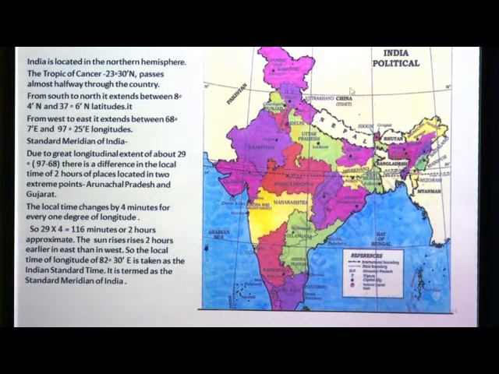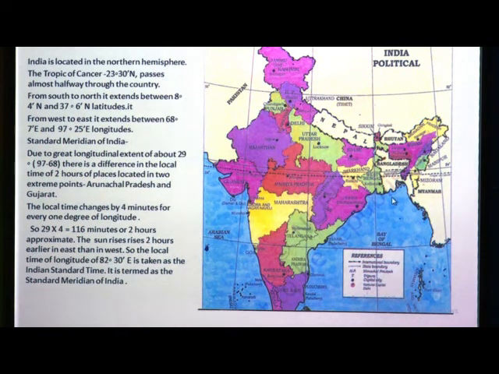Due to this great extent there is about 29 degrees difference, which comes to approximately 2 hours. So, there is a difference of 2 hours in our country from east to west.